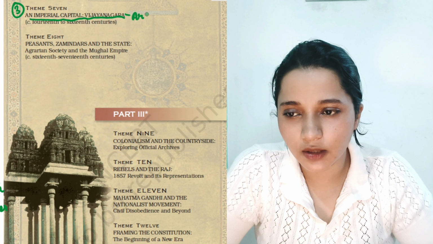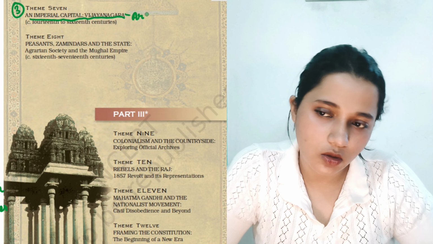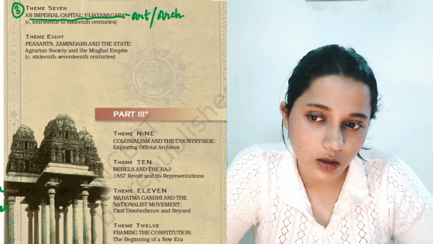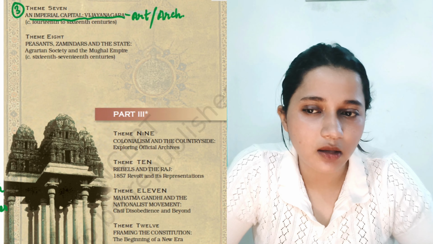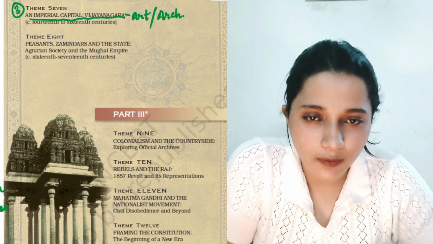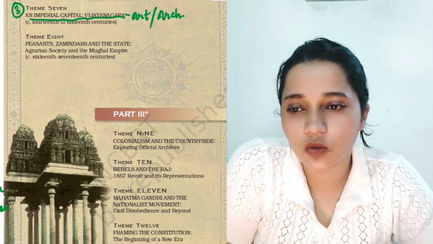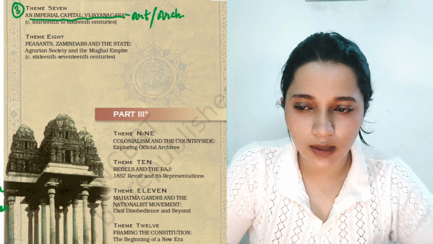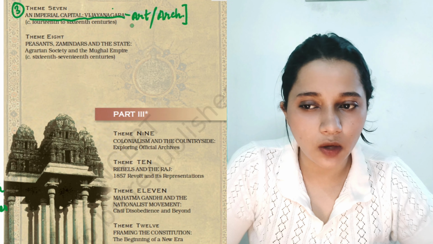Coming to the third chapter, that is the imperial capital Vijayanagar. The Vijayanagar Empire is totally known for its beautiful architecture, so we'll be talking about the art and architecture of this period. We'll be talking about the temple architecture specifically, how Vijayanagar was seen from the perspective of different travelers. It tells us about the grandeur of the Vijayanagar Empire. The whole empire was studded with beautiful gemstones, diamonds, gold. So basically talking about the economic condition of Vijayanagar. That is, Vijayanagar was itself a very well-flourished empire.